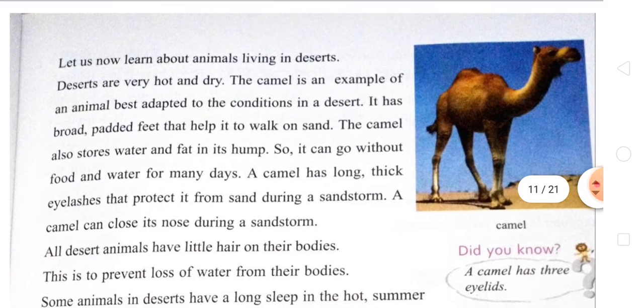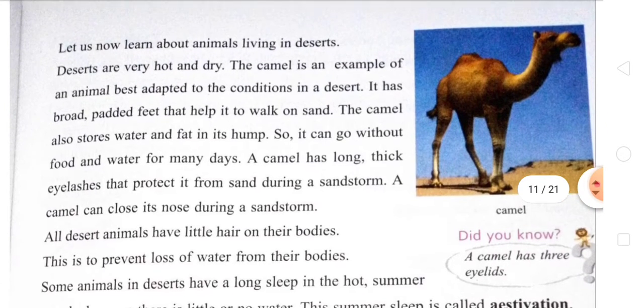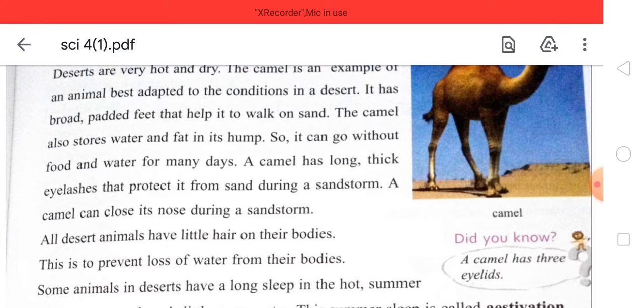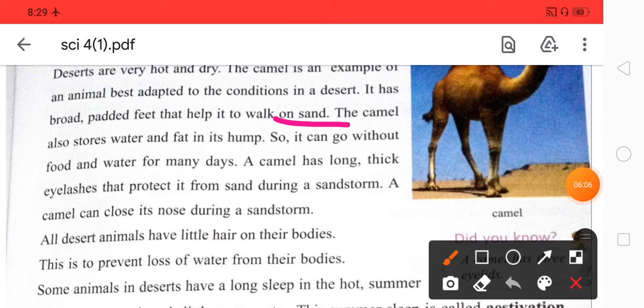So let us learn about animals living in the desert. Which animal lives in the desert, students? That is the camel. The camel is adapted to the conditions of deserts, and it has broad padded feet which help it to walk on the sand.